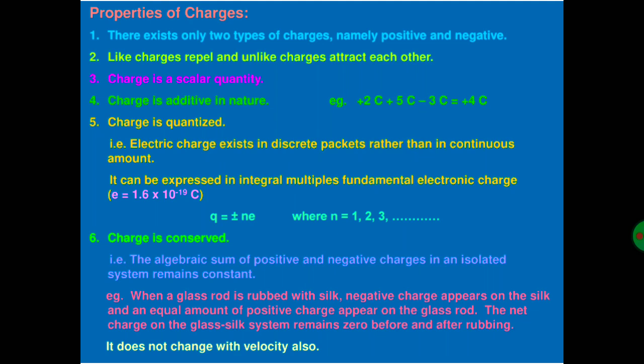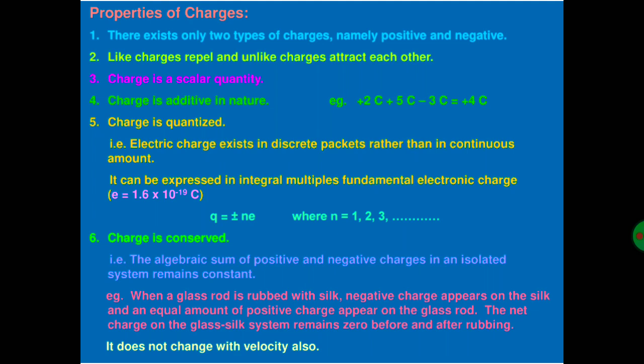Charge is a scalar quantity. Next, charge is additive in nature. Here, one example is given: plus 2 coulomb, plus 5 coulomb, minus 3 coulomb is equal to plus 4 coulomb. That shows the additive nature.